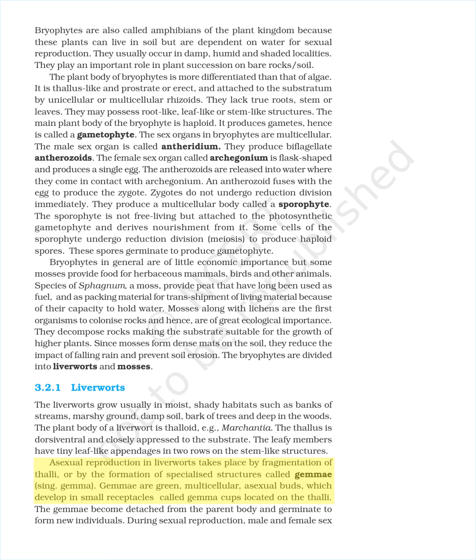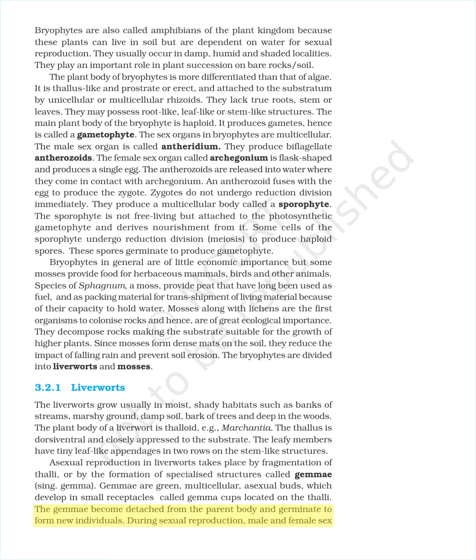Asexual reproduction in liverworts takes place by fragmentation of thalli, or by the formation of specialized structures called gemmae, sing. gemma. Gemmae are green, multicellular, asexual buds, which develop in small receptacles called gemma cups located on the thalli. The gemmae become detached from the parent body and germinate to form new individuals.